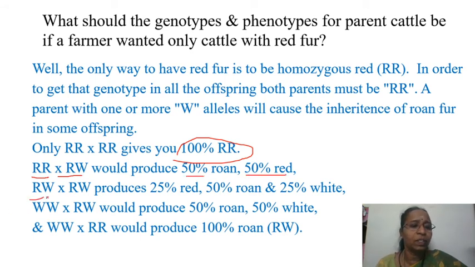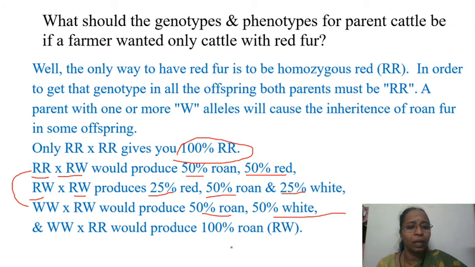If roan is crossed with roan, you can carry out the checkerboard for all these combinations, and you can find out the ratio also. See, 25% is going to be red, 50 roan, and 25 white. And if it is white and roan again, the same thing, whatever you have seen, it's same like this, right? But here only white, in case it is red, okay? 50 white and 50 roan.